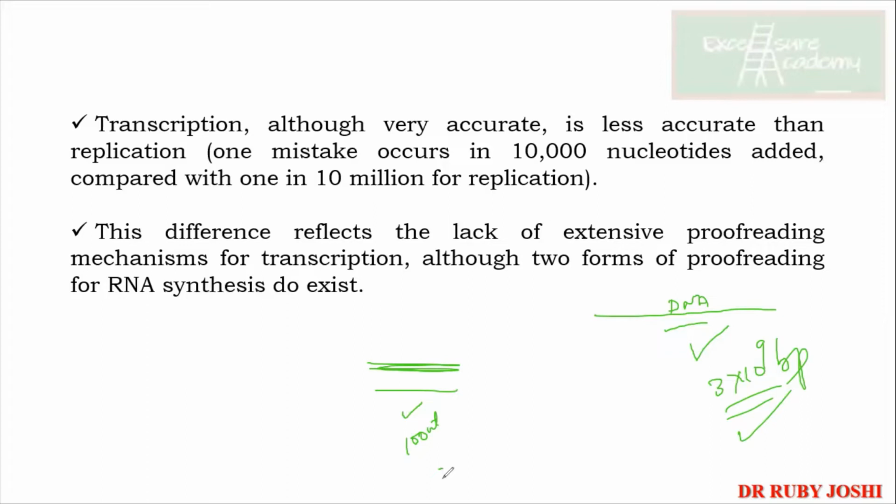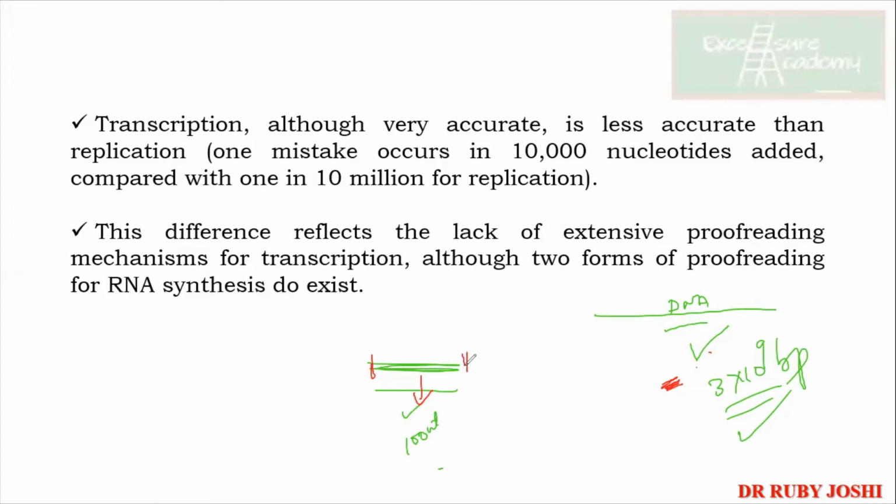And we cannot take the chance of having a mistake in the genome, because this is the base of everything. If there is a mistake in the genome, then the survival of the cell becomes difficult. Whereas we know that if a gene has been transcribed wrongly, we have a mechanism, we can just remove the mRNA, truncate it, chop it off, and go for the second round of transcription.